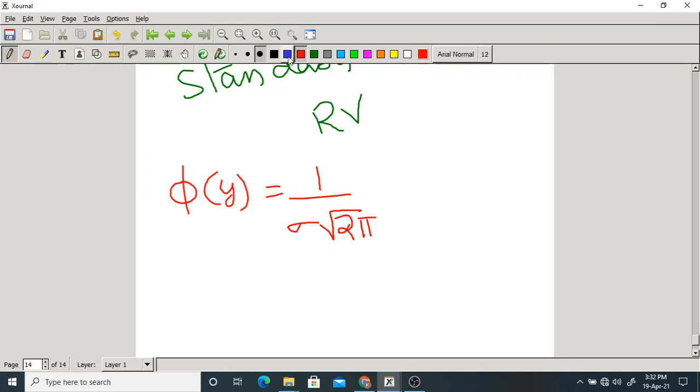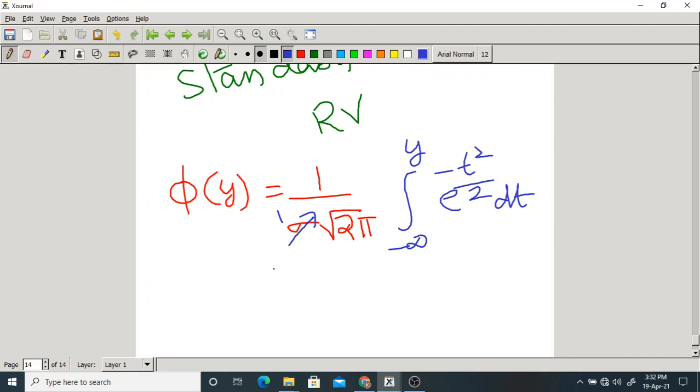Here the sigma is 1, no? No need to write it. If you write also okay, but it is 1 because we are doing standardization. You can write or omit this because it is 1. Minus infinity to y, e power minus t square by 2 dt.